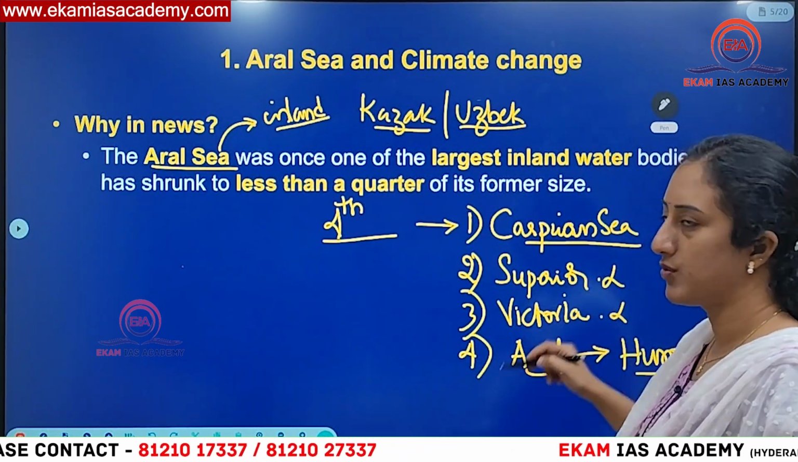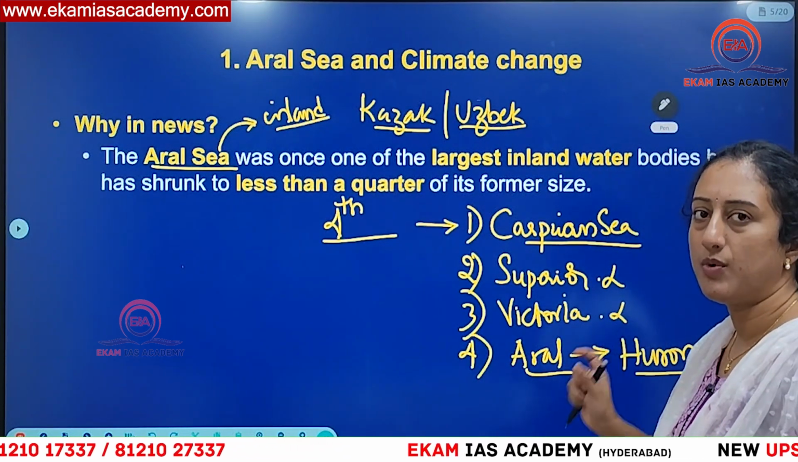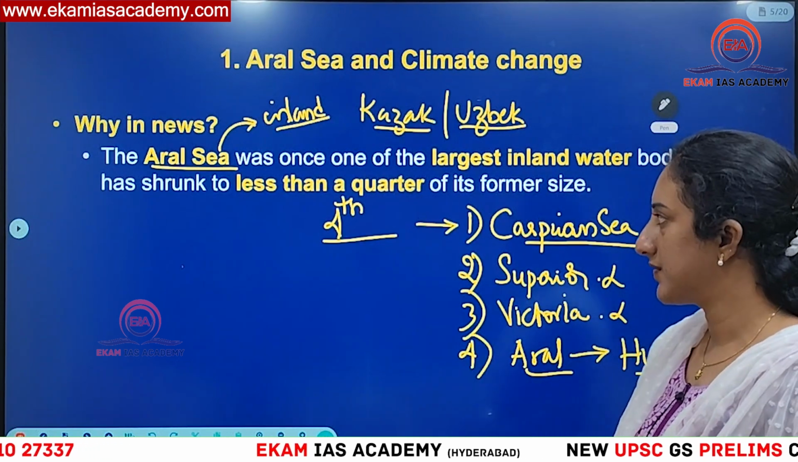So in the future they may also ask you about any of these water bodies and their location, or any bordering countries associated with these water bodies. So it is very much important.